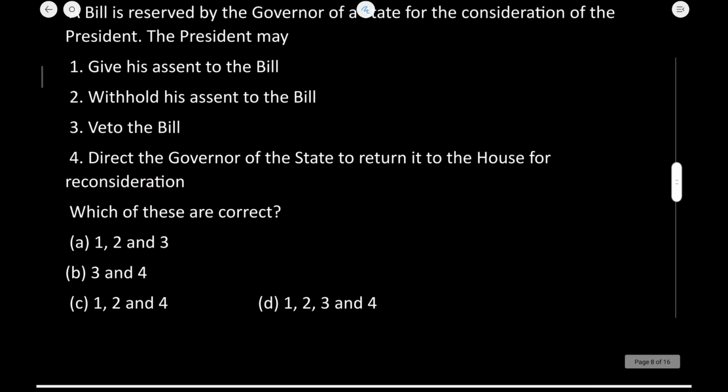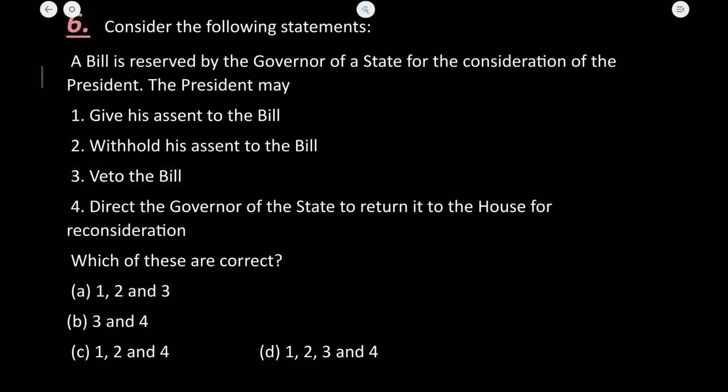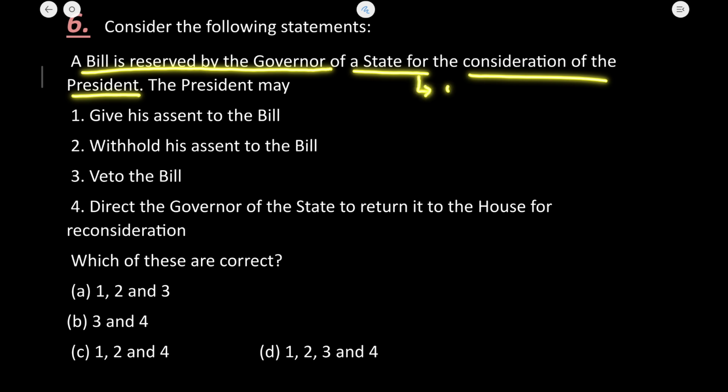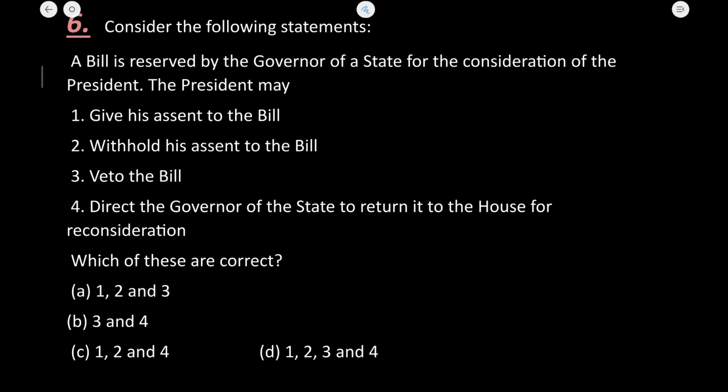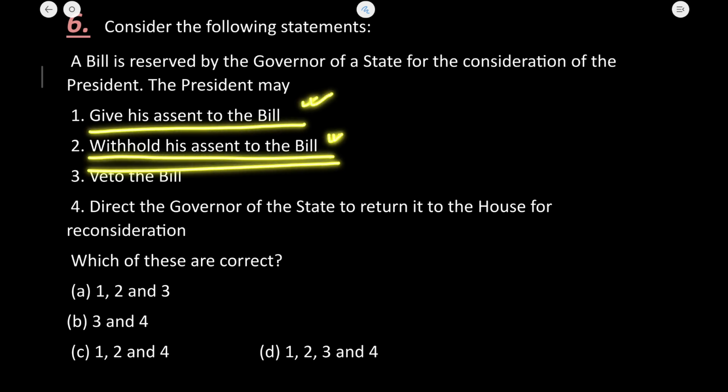Let's now see the next question, that is question number 6. Question number 6 is, a bill is reserved by the governor of a state for the consideration of the president. Yes, article 200 of the constitution envisages it. So what can the president do? The president can give the assent to the bill, withhold the assent to the bill. Veto the bill? No, the president does not have power to veto the bill regarding the state legislature.